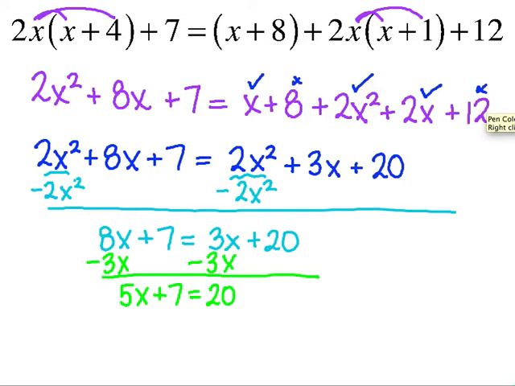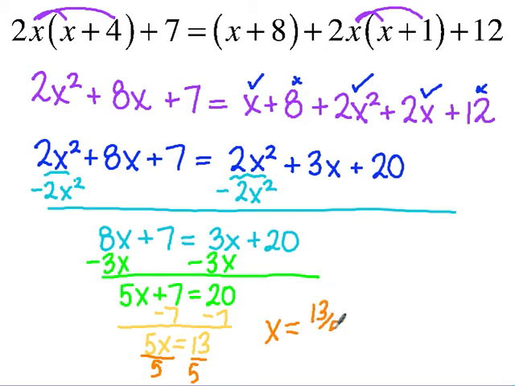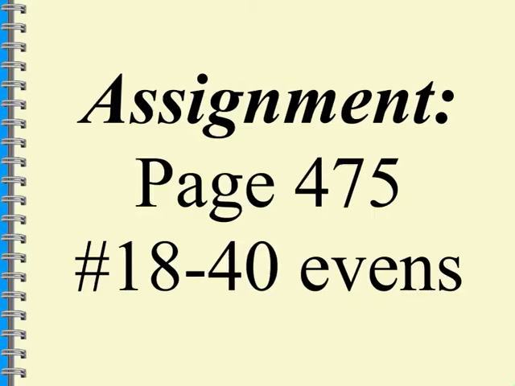Yep, subtract 7. So I get 5x equals 13. What do you do now? Divide by 5. So x equals 13 over 5. Can you reduce that down? Nope, so you leave it alone. Okay, we're going to look at one more like that, and then we'll call it good for today. Oh, let's go back.